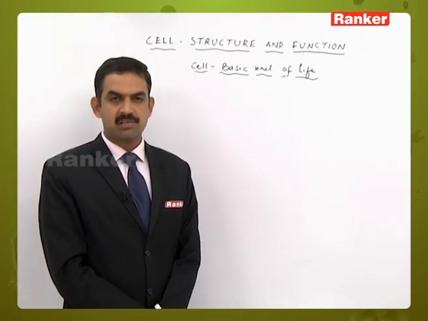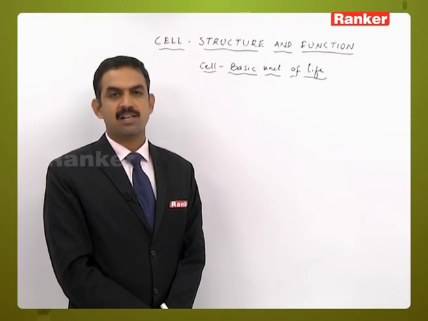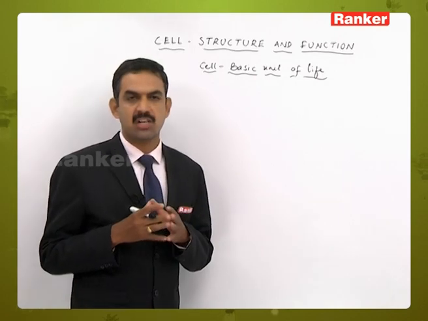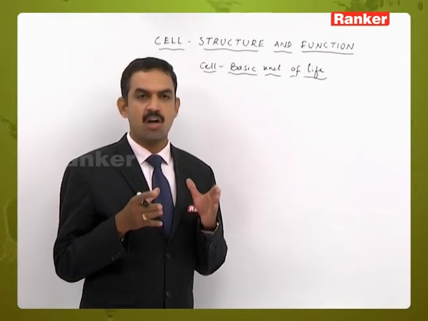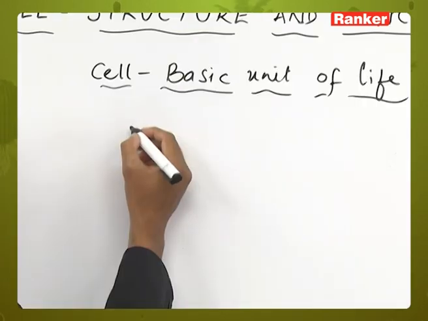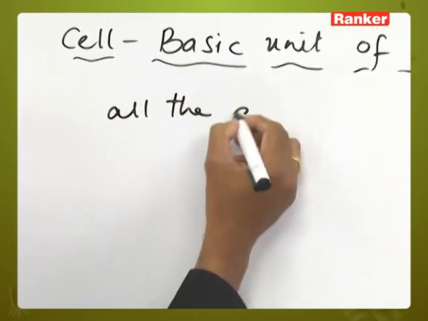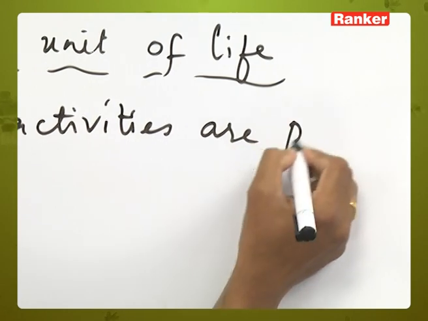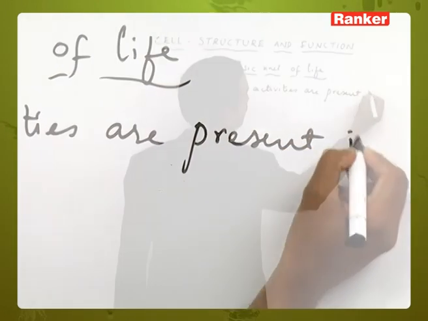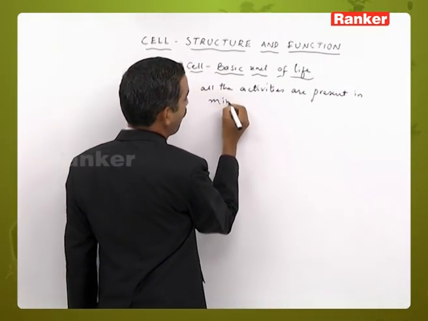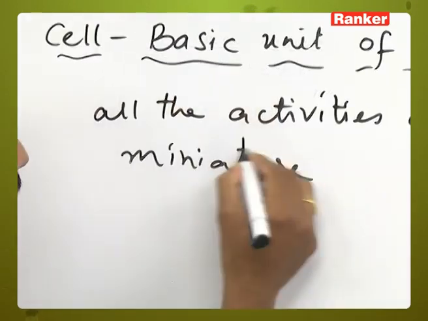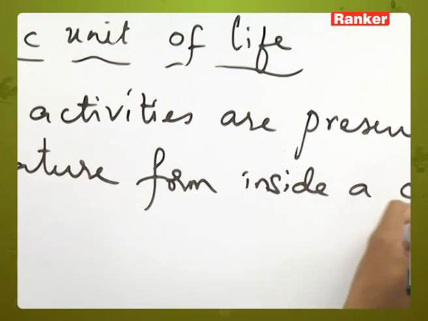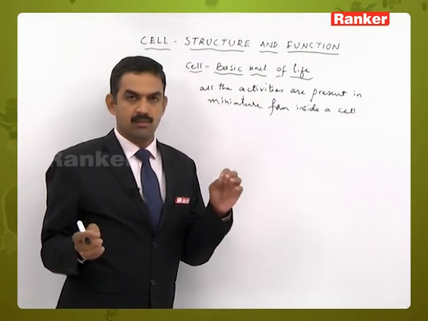All the activities related to a cell are present in a miniature form inside the cell.